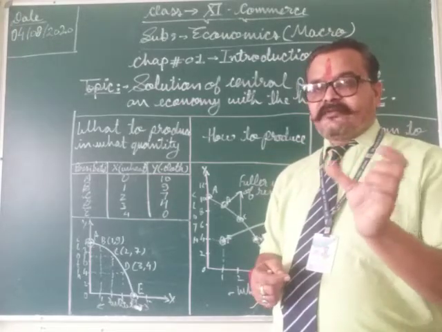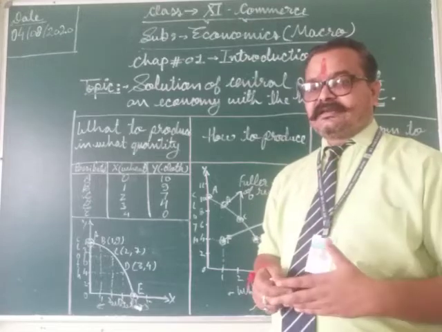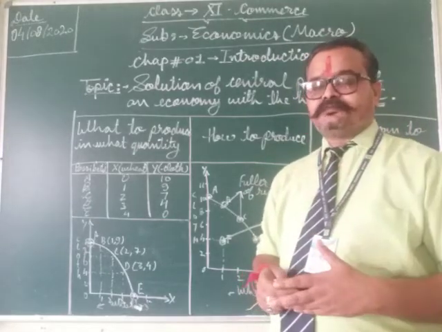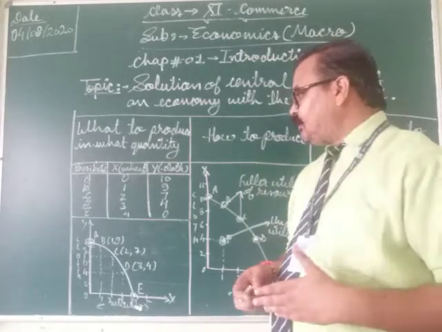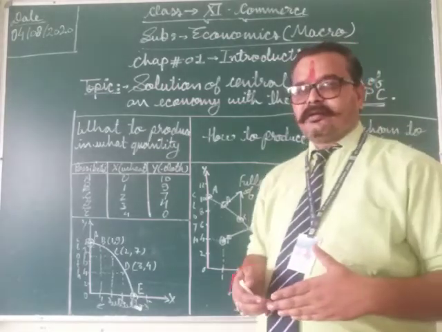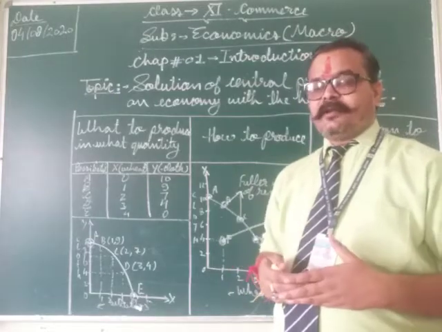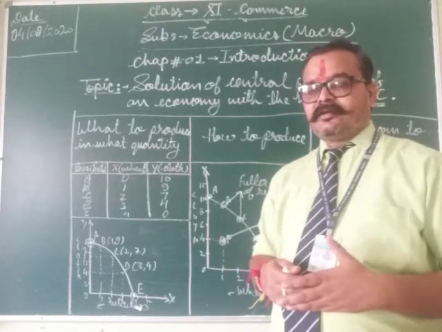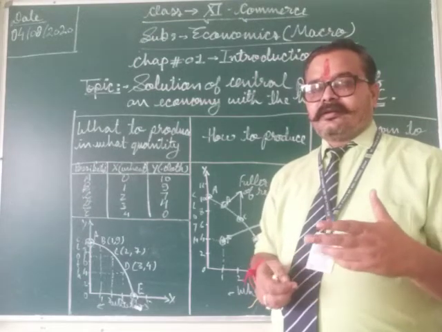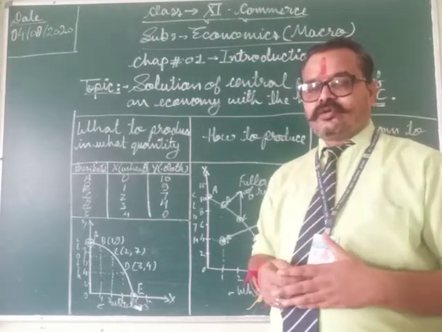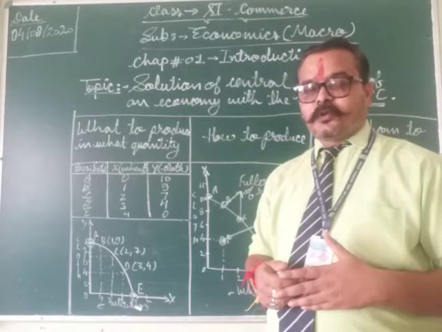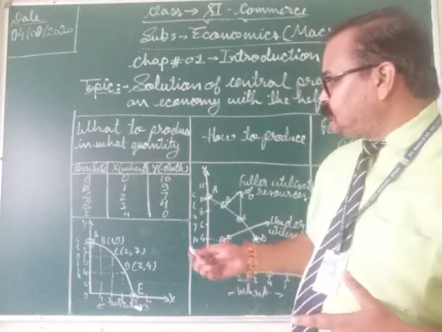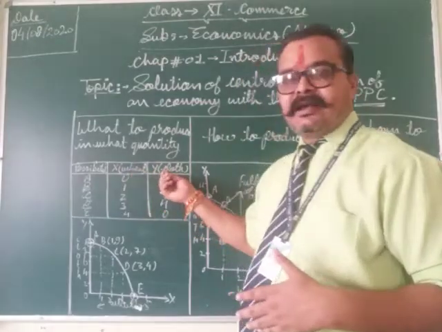So these factors decide the type of good to be produced. As an example, in our economy there are two goods to be produced, that are wheat and cloth.